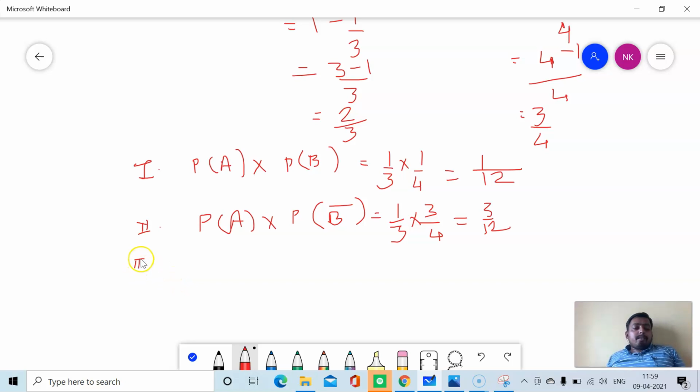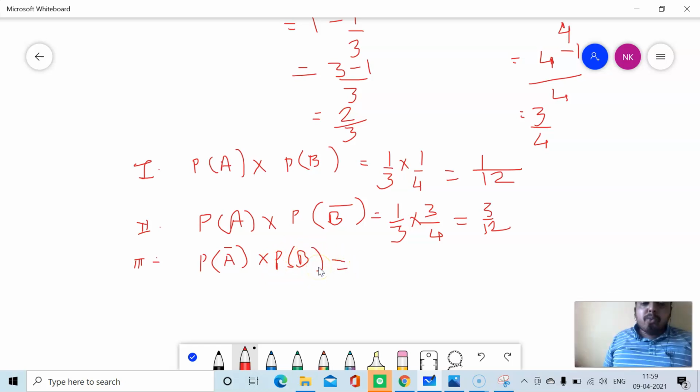Next, third case. A will not solve the problem, that means A complement, and B will solve the problem. That means P of A complement, which is 2 upon 3, into P of B, 1 upon 4.